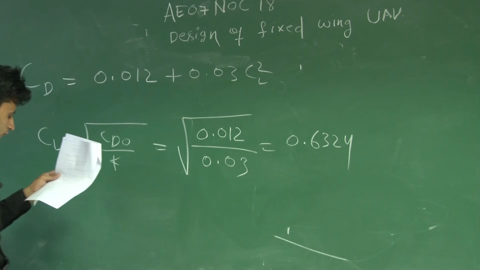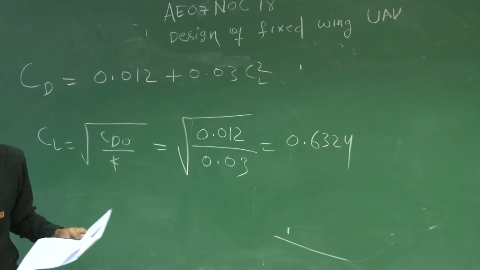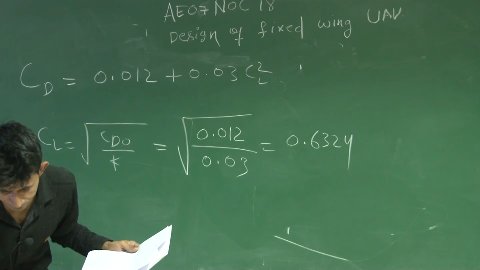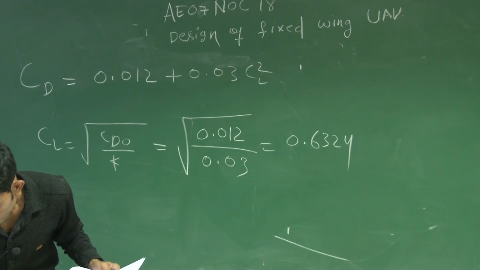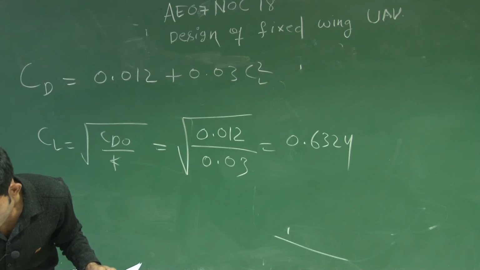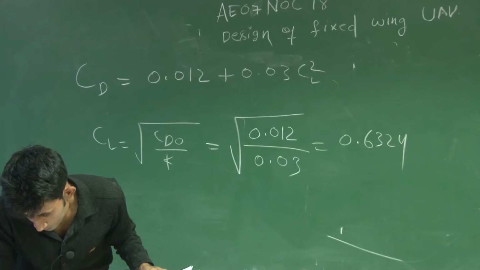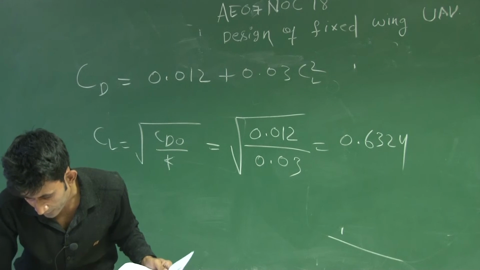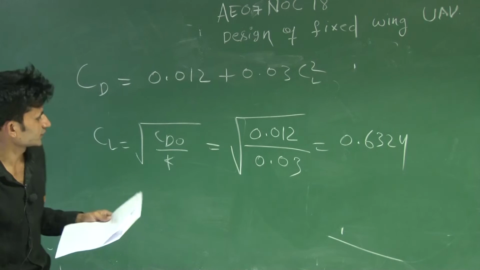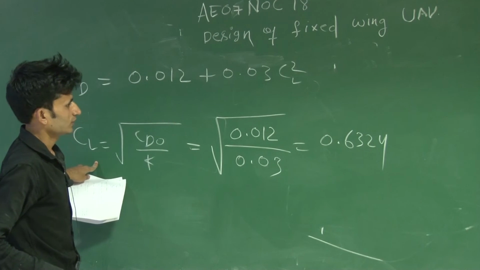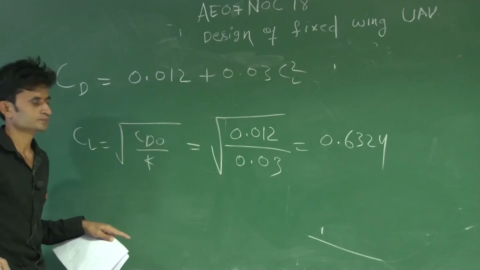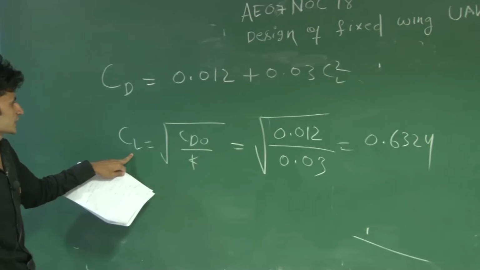Not the answer, you have to find the value of trim angle of attack, I think question 7, right? Yes, you have to find the trim angle of attack, or angle of attack at maximum range condition. So you know that at maximum range condition L by D will be the maximum. You have to use the same formula to get the CL.